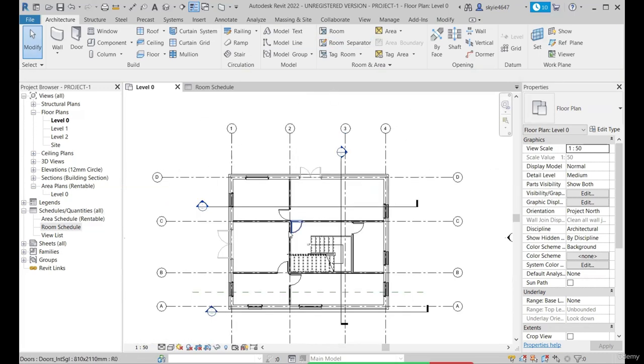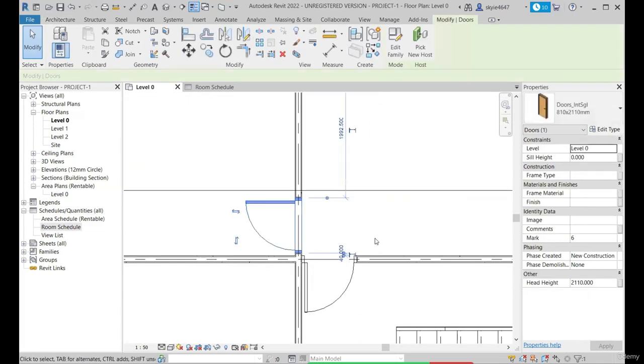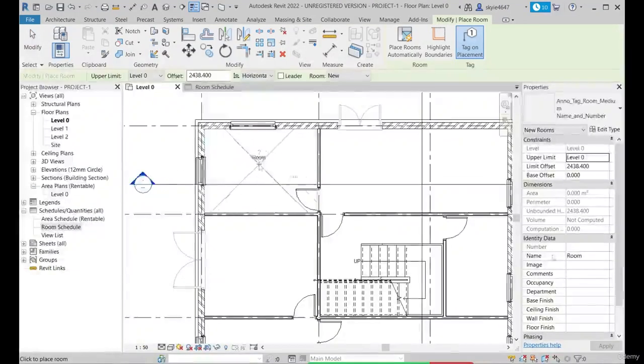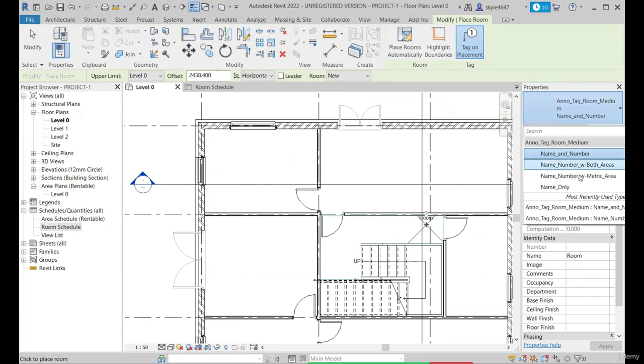Okay, so now let's try to place the rooms in our base model. Okay, so let's go to the room, and from here we have certain parameters. The first is the name tag, that is the room tag. These are the few tags available. Okay, you can select any one as per your requirement.